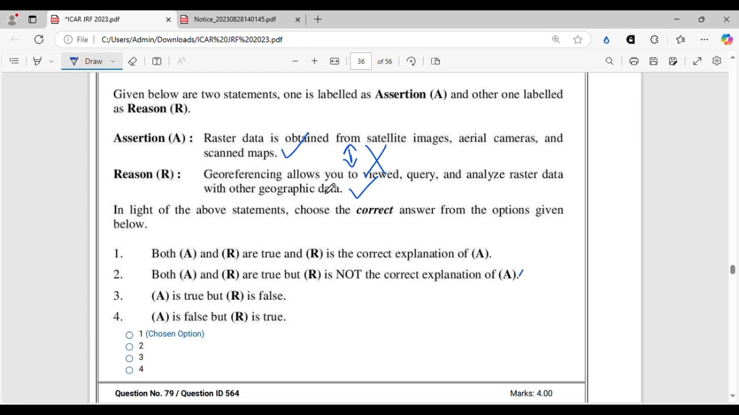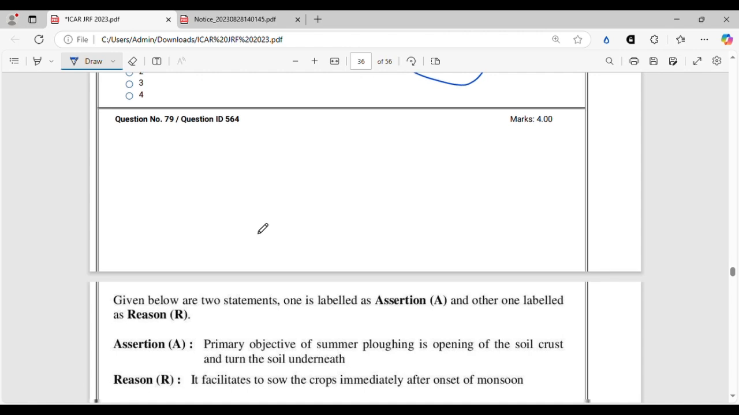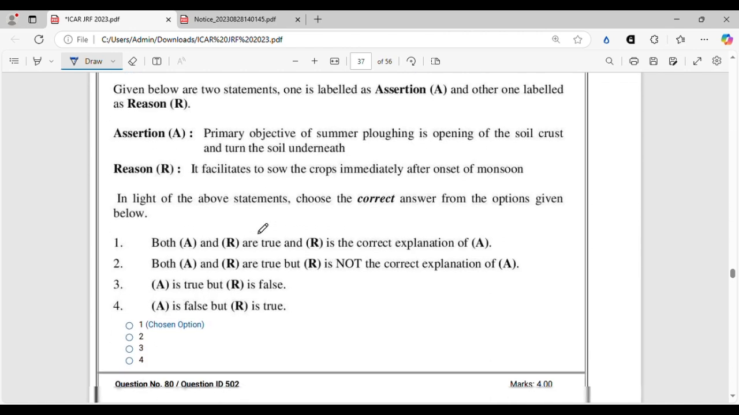Like, georeferencing allows you to view, query, and analyze raster data with other geographic data because raster data is obtained from satellite images, aerial cameras, and scanned maps. So both the statements are correct, but R is not the correct explanation of A. All right, so option 2 is the correct option. Let's move on. Another assertion reasoning question, let's read it.